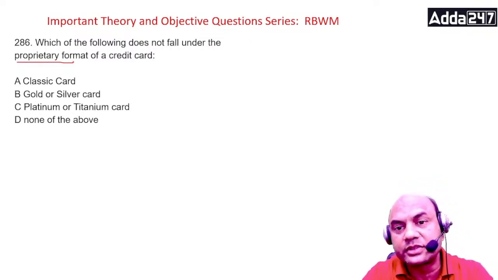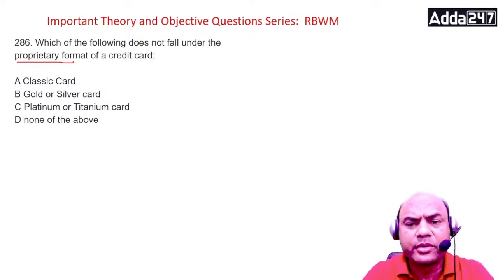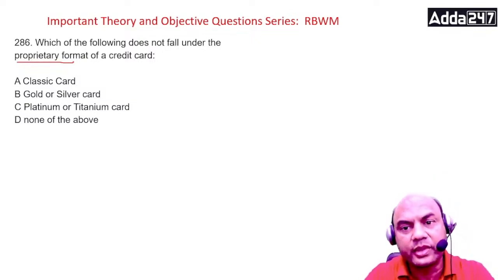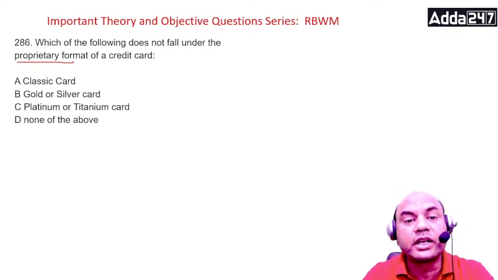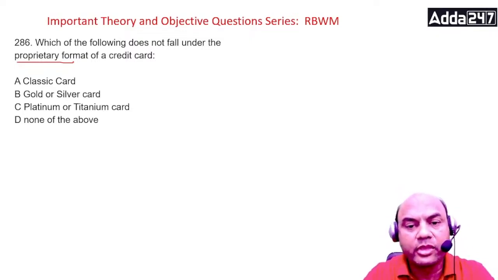I'll give a combined explanation for this question as well as the next question. The next question is also related. Okay. So what is the answer for this? Think over it. Let me see.